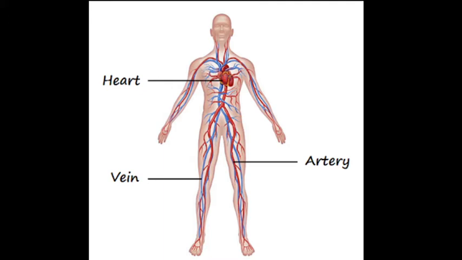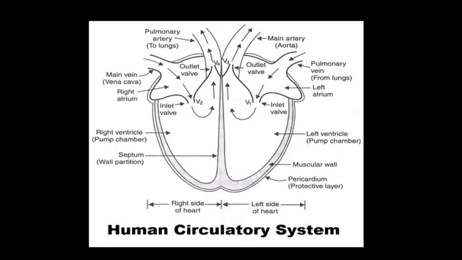In human beings, various substances are transported through two liquids called blood and lymph. We first describe the blood circulatory system, which is the main transport system in the human body. As we see in the slide, there is a vein in blue color and an artery in red color, and this is the human heart, where blood circulates through the veins and arteries. Now here is the human circulatory system. The various organs of the circulatory system in humans are the heart, arteries, veins, and capillaries.